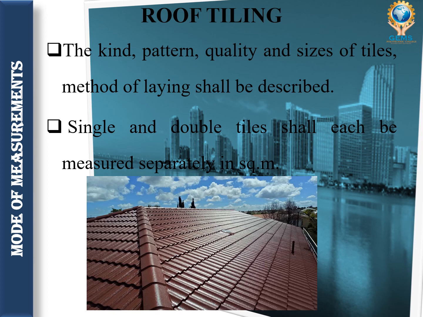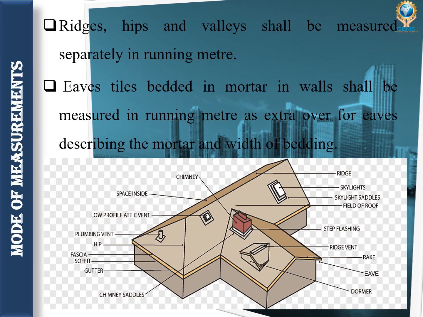Then single and double tiles shall each be measured separately in square meter. It depends upon the layers. Next one is ridges, hips and valleys shall be measured separately in running meter. Then eaves tiles bedded in mortar in walls shall be measured in running meter. Then as extra over for eaves, describing the mortar and width of bedding.